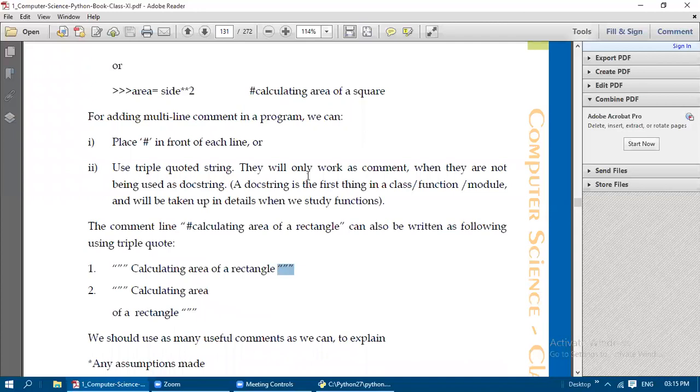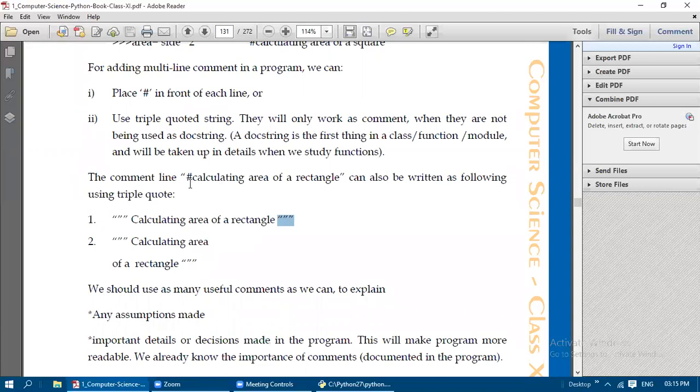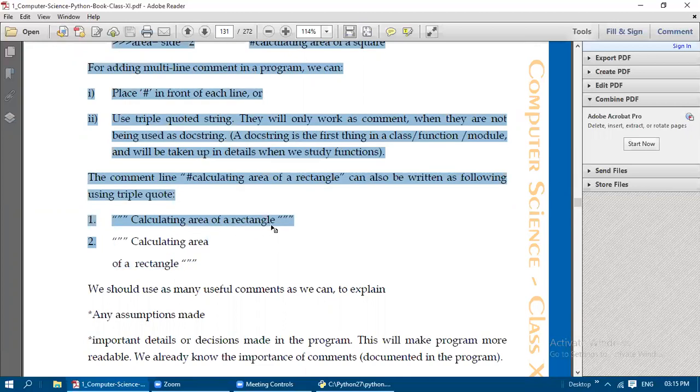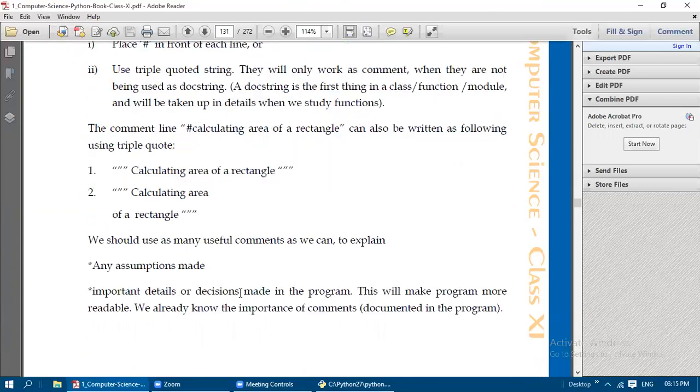They will only work as a comment when they are not being used as a docstring. When it is not used as a docstring, it works only as a comment. The comment line, hash calculating area of circle rectangle, can also be written in the following way using triple quotes. So we can write like this, and we can write in the first format also. Both the second format and the first format will work in Python script mode.